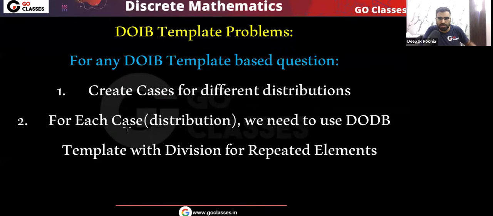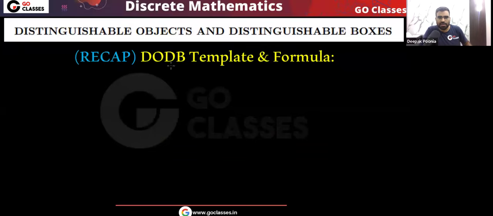Then for each distribution, for each case, we need to apply the DODB formula. We need to apply the DODB template with division for repeated elements. This will become clear when I take examples. From examples, this point will become clear. But anyway, the point is, for each distribution, for each case, we need to apply the DODB template. Okay, so let's do the recap of the DODB template, the DODB formula. Let's recap. Then I will tell you the meaning of DODB template with division for repeated elements. This will become very clear. So first, let me do the recap of DODB template and formula.